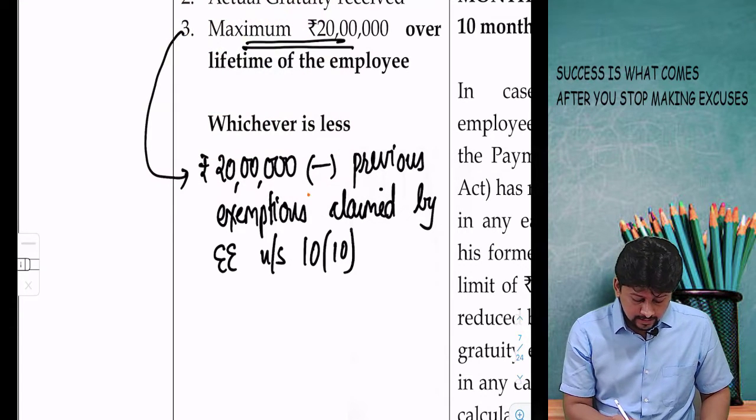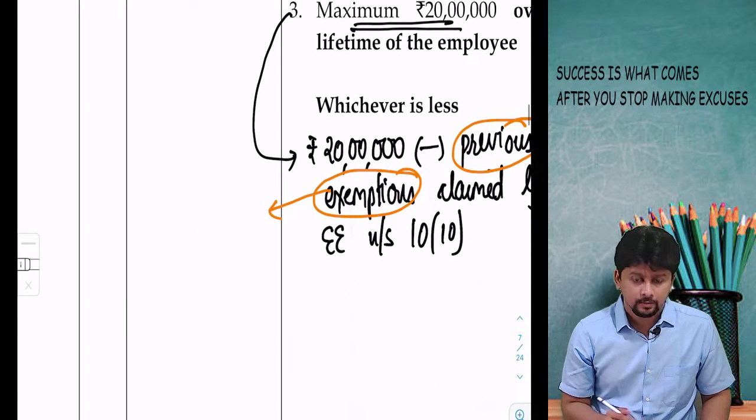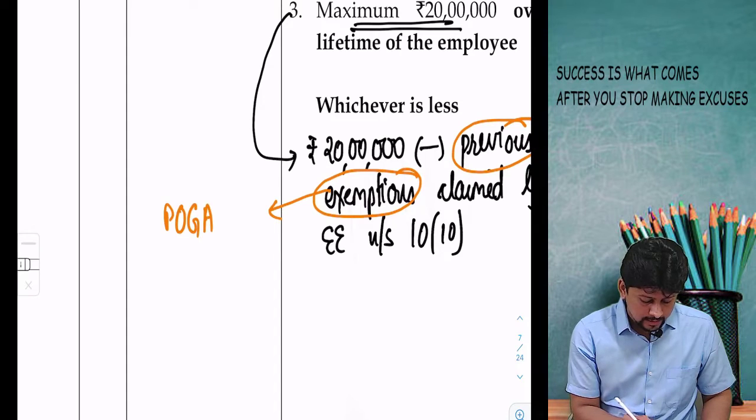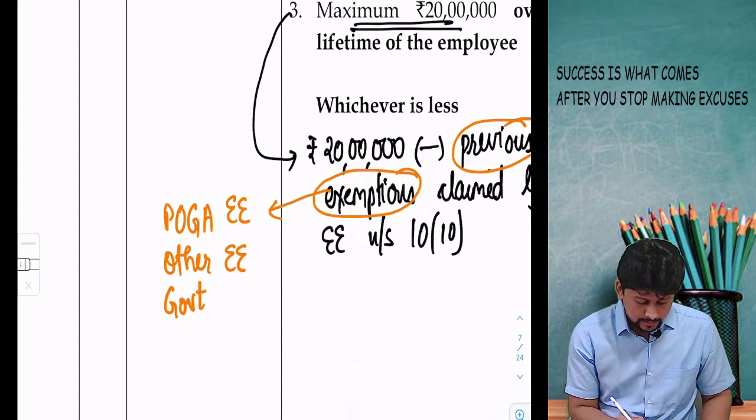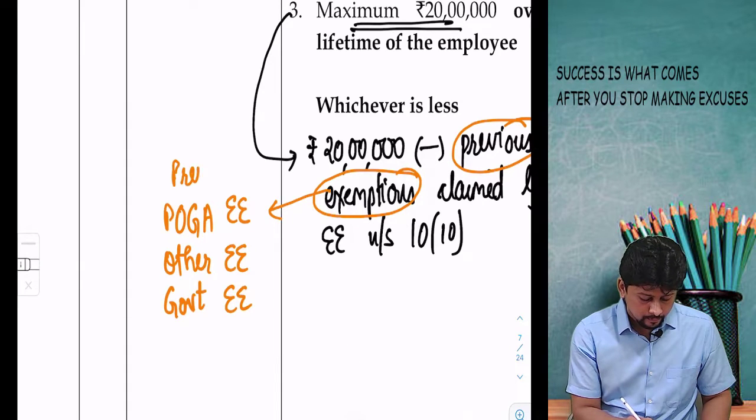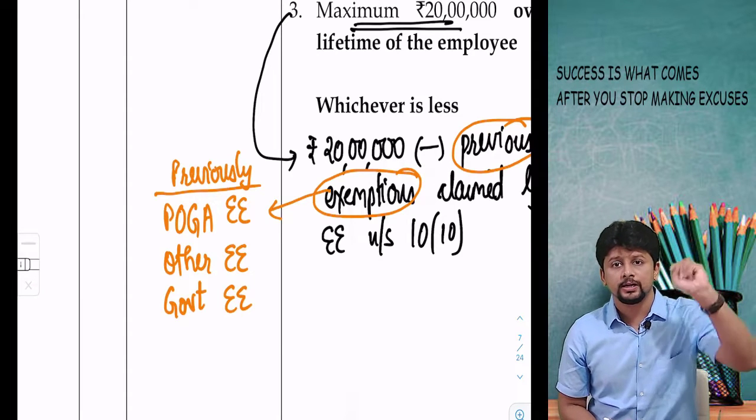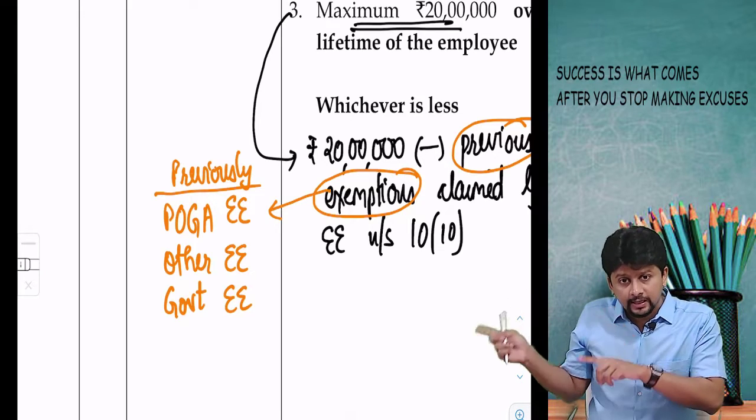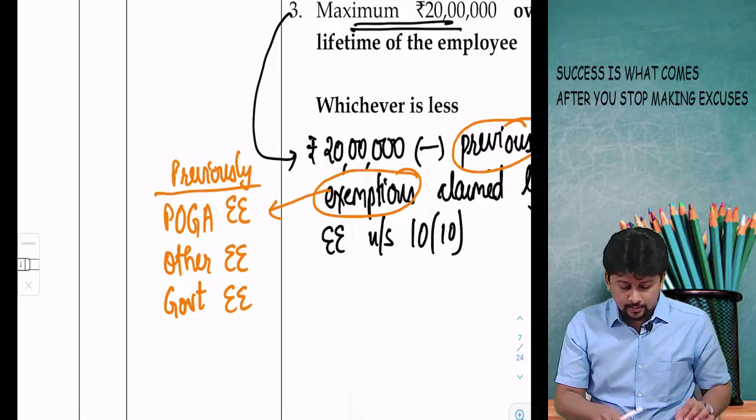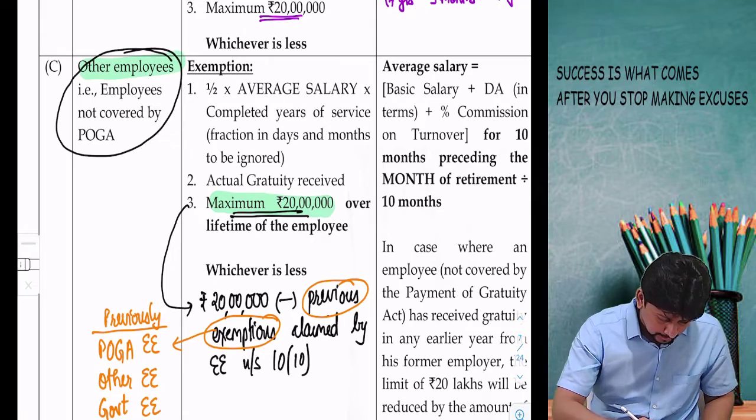When I say previous exemptions, these previous exemptions can be any. Employee could be covered by the Payment of Gratuity Act, employee could be any other employee, employee could be a government employee. So he's a POGA employee, he's an other employee, he's a government employee. Previously he could be any one of these three, and he has taken exemption under Income Tax Act section 10(10). Then whatever exemption he has already taken will be reduced from this 20 lakhs. Today, point to observe, this concept is applicable for other employees only.